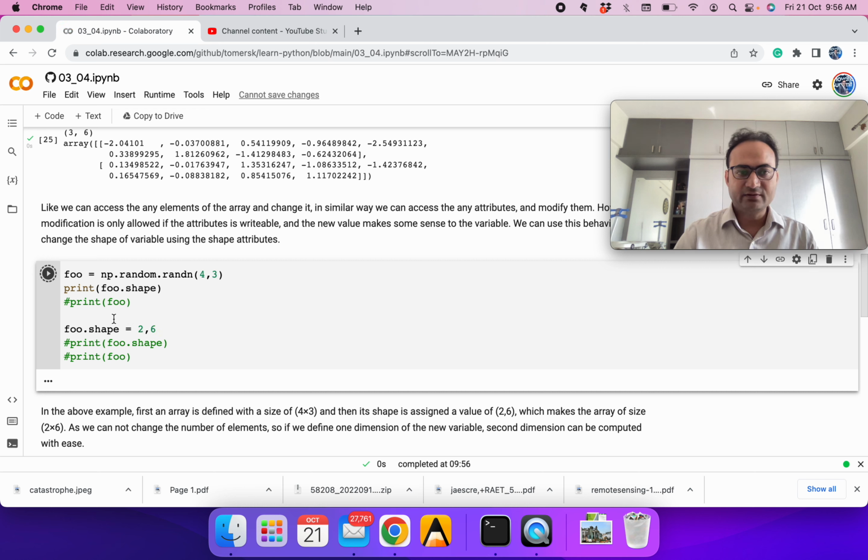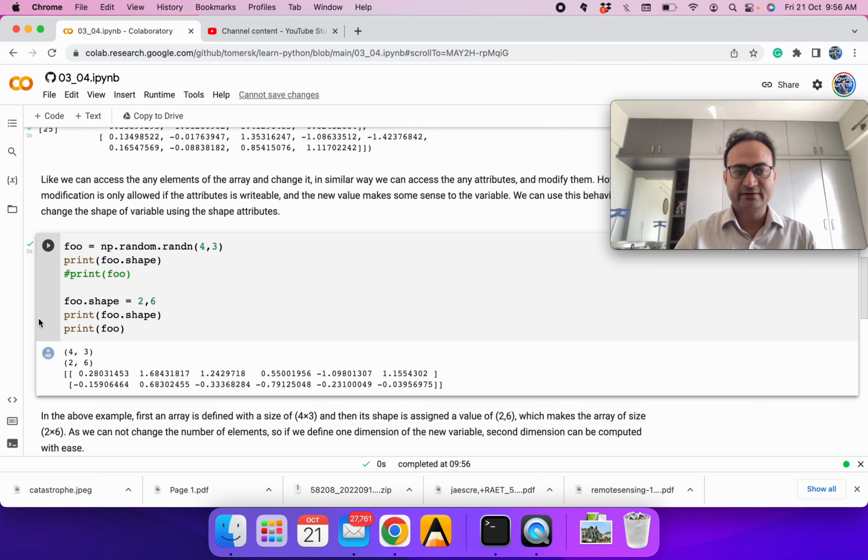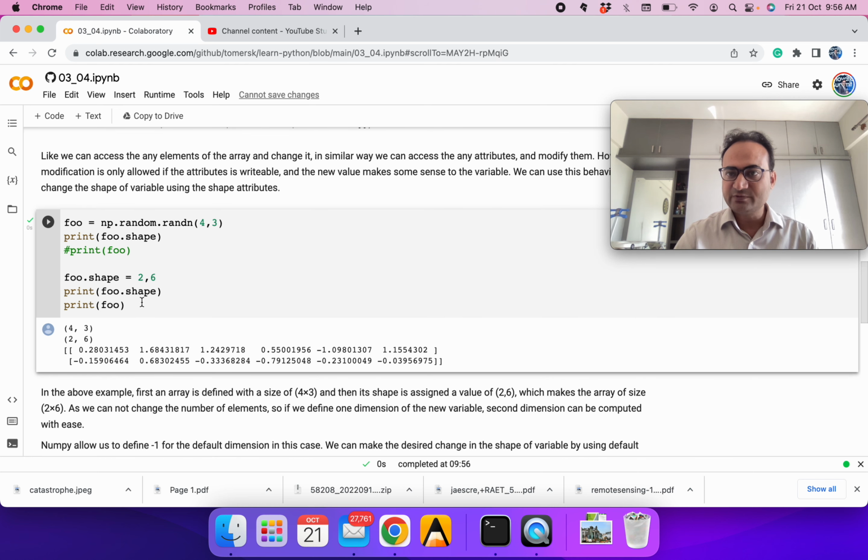So if we are getting 4 by 3, and if we define it as 2 by 6, see what happens to the foo matrix. Now the foo shape has become 2, 6, and when we print, you can see 2 rows and 6 columns. So either you can use the reshape function, or you can take the shape and modify it.